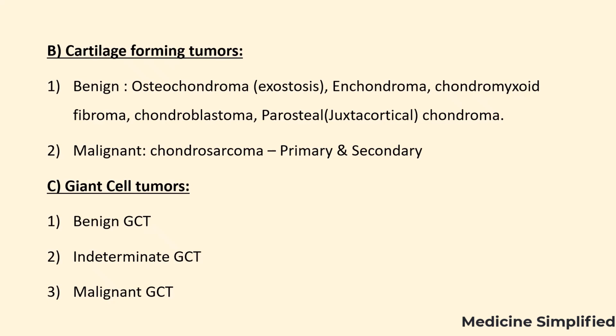In malignant subtype, chondrosarcoma, it is rare, develops in bones of pelvis, femur and humerus and classified into primary and secondary chondrosarcoma. Next type is giant cell tumors, which include benign giant cell tumor, indeterminate giant cell tumor, malignant giant cell tumor. Giant cell tumors are rare but locally aggressive tumors that develop in end of the long bones near joint.